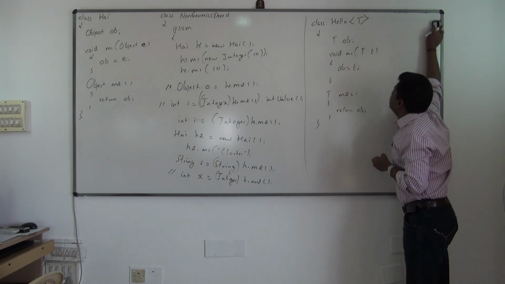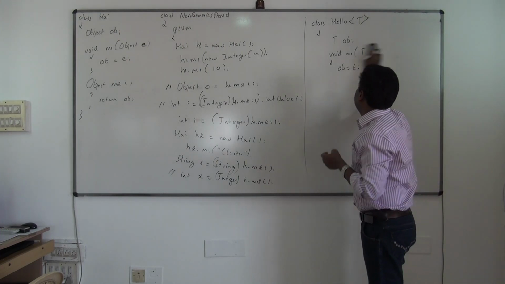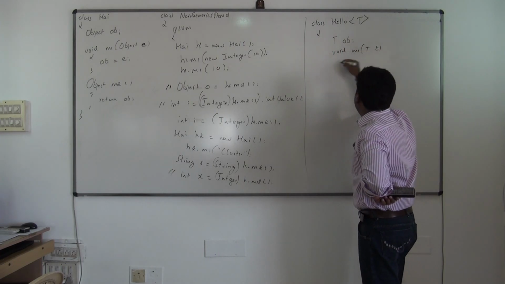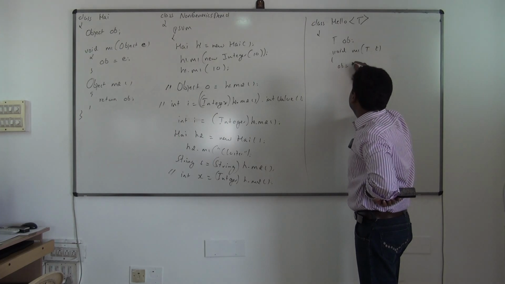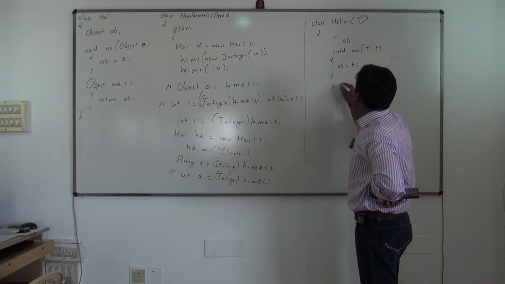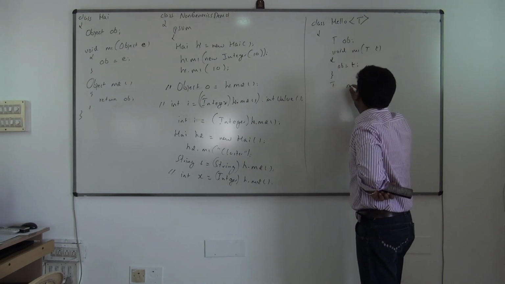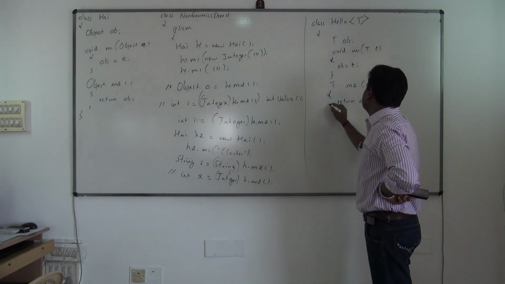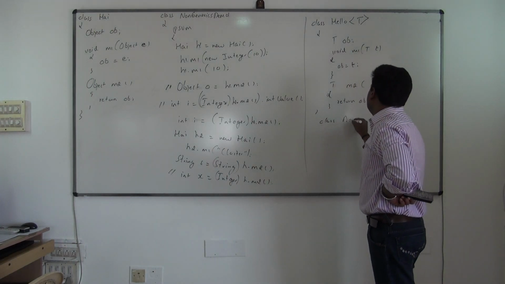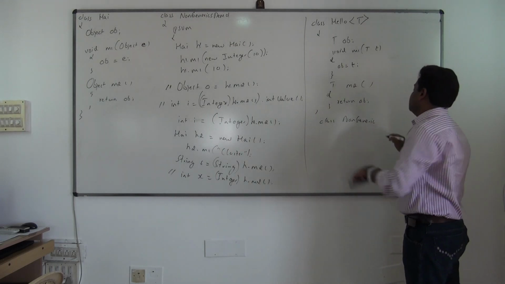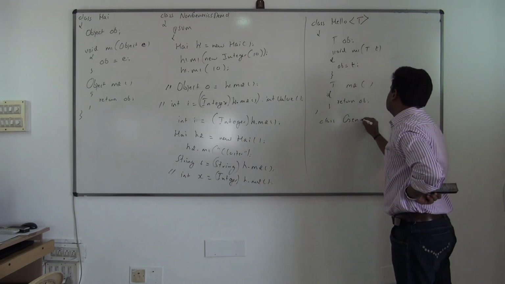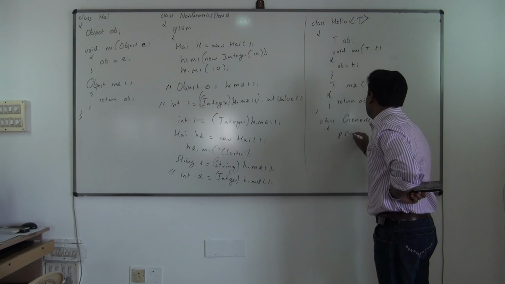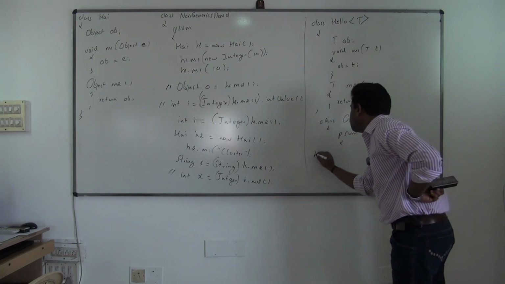Void M1, T ob is equal to T. Class GenericsDemo, public static void main. Yes, see now, this is the syntax of how you'll write.